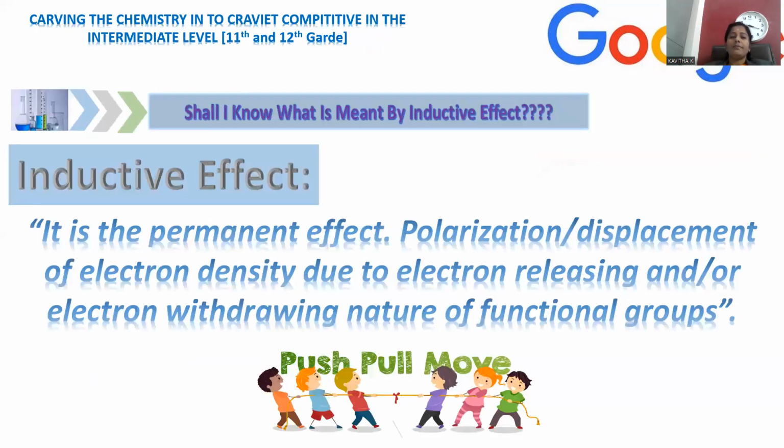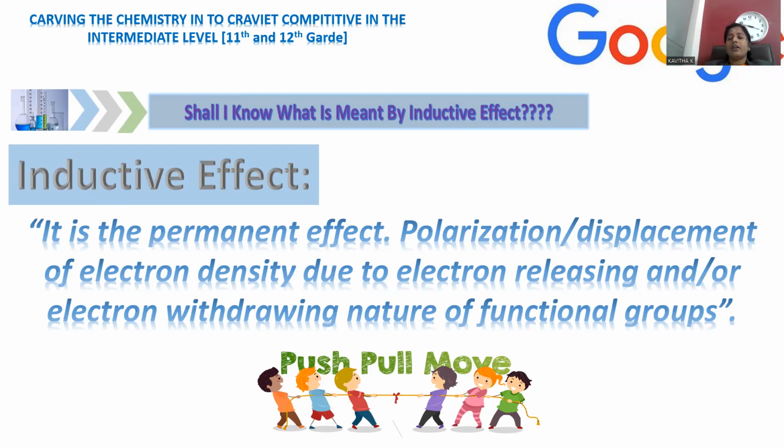For that purpose, first of all, we have to know what is meant by inductive effect. Let's see the definition. Inductive effect is said to be a permanent effect which will not diminish, and it is the polarization or displacement of electron density due to the electron releasing or electron withdrawing nature of functional groups.